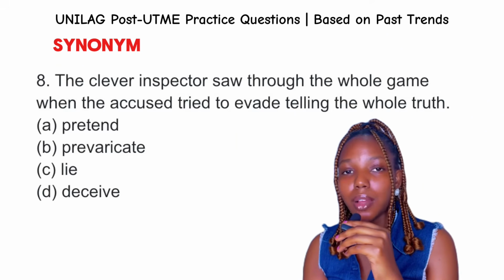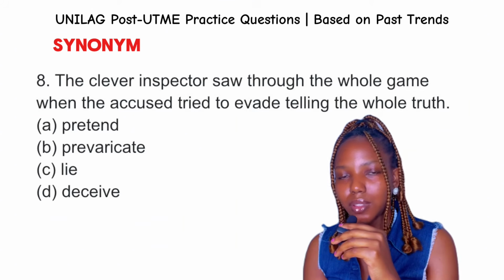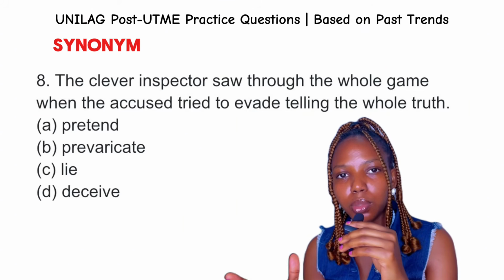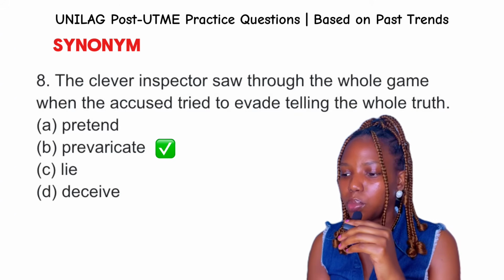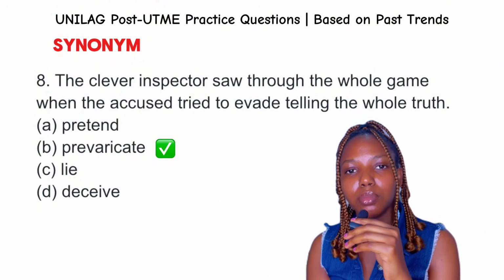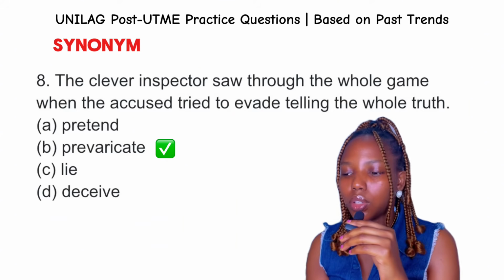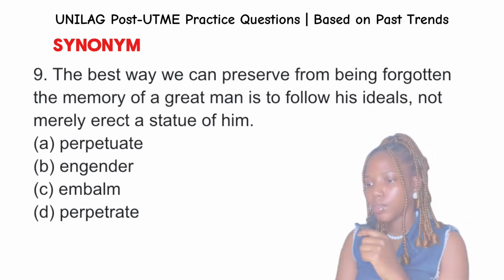Okay, so option C we have lie. Lie is to say something false. Option D, deceive. Now, deceive is a broader terminology. It means to mislead. It is close, but it is not the answer to the question. So the best answer to this question is option B, prevaricate, because it means to avoid telling the truth. Okay, so option B is the final answer to this question.